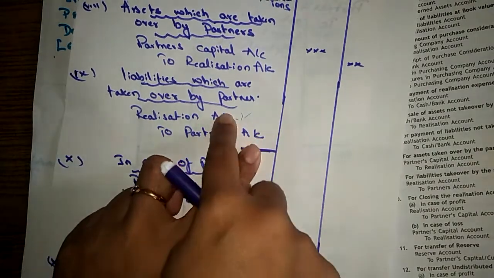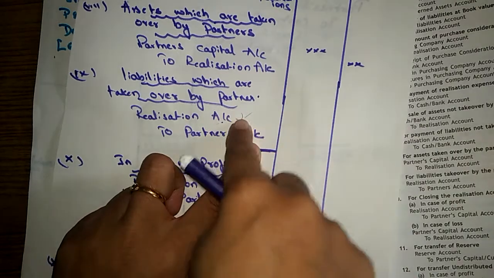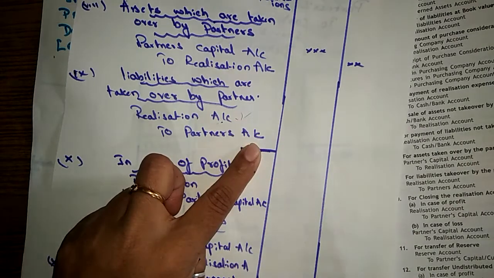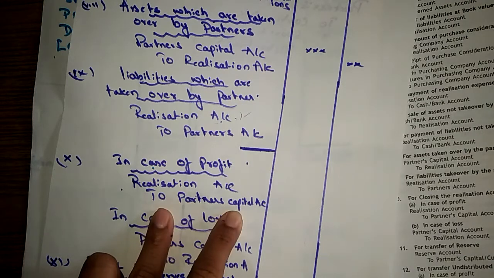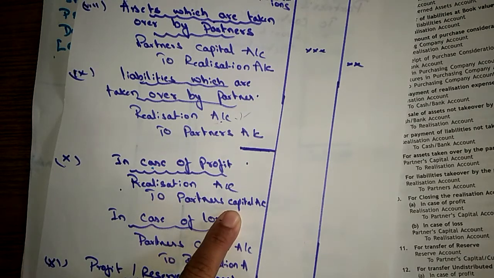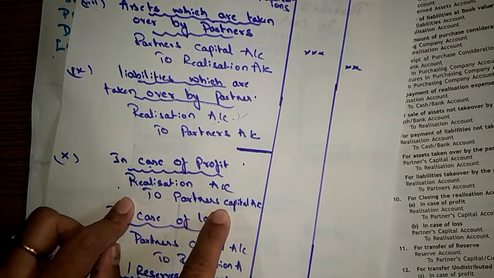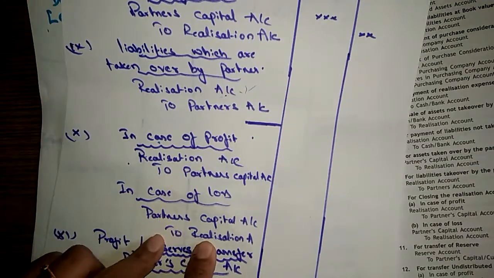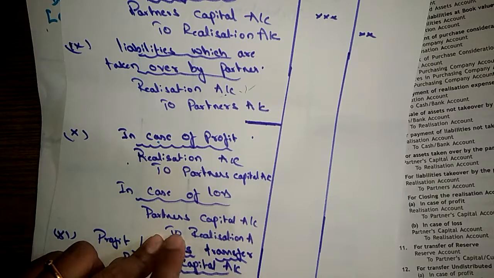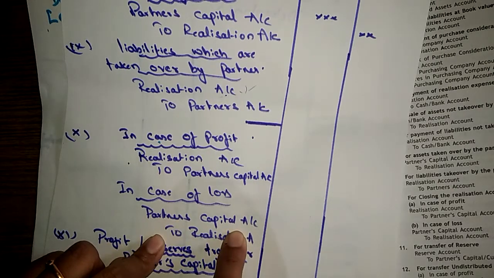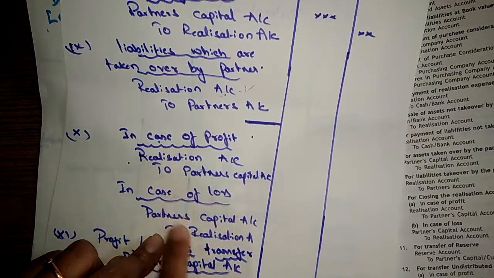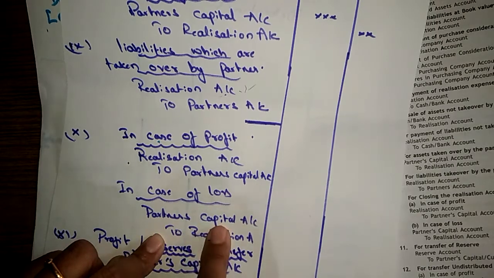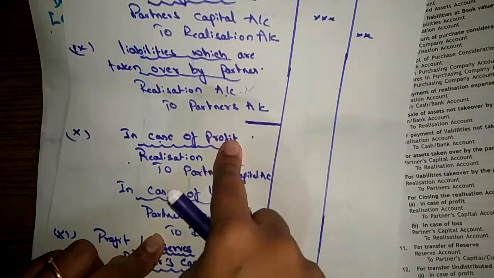Then the realization account balance: if you are getting profit, you need to transfer it to partners capital account by passing this journal entry. If you are getting loss, then again you need to transfer that loss to partners capital account by passing this entry. In case of loss, pass this entry. In case of profit, pass this entry.